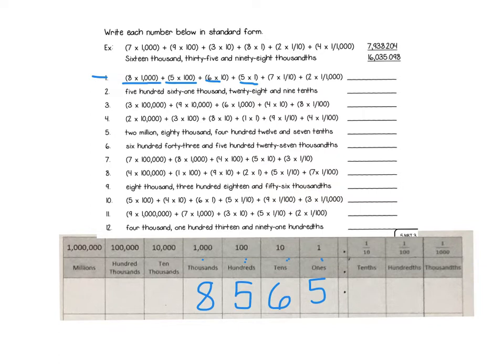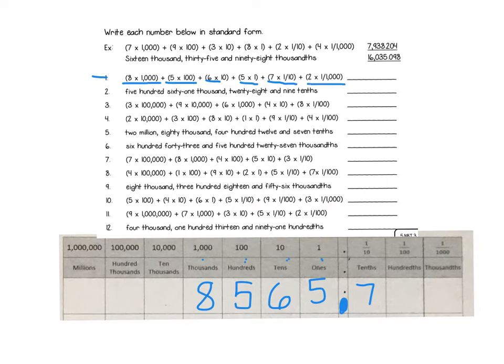Now, I see on my place value chart that the next thing here is a decimal. So I'm going to go ahead and write it nice and big in this spot because our decimal never moves and I don't want to forget it when I write my answer. So now I'm moving into digits that are less than 1. So now I have 7 times 1/10. Okay, so I have 7 times 1/10. That's going to end up as 7/10.